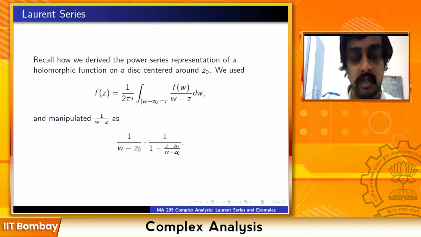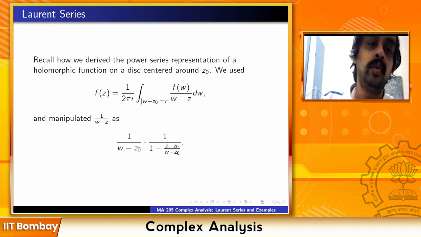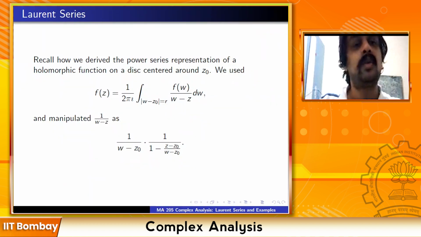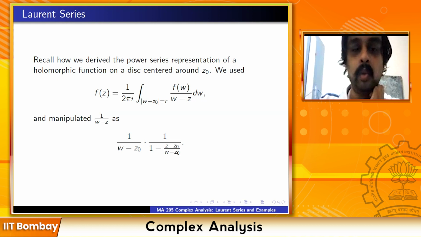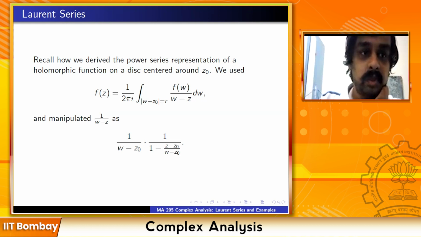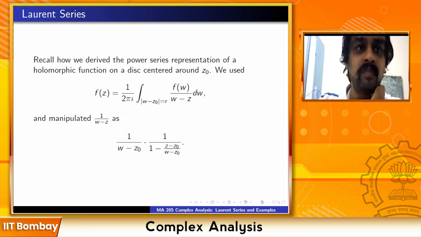So the so-called Laurent series will be generalizations of the power series that we discussed earlier. Power series only have positive powers of z. The Laurent series will also have negative powers of z. And you will be able to detect the nature of the singularity from the Laurent series. Whether it's a pole, removable or essential can be detected by looking at the Laurent series. So this is, let's say, a motivation for what the Laurent series is about.